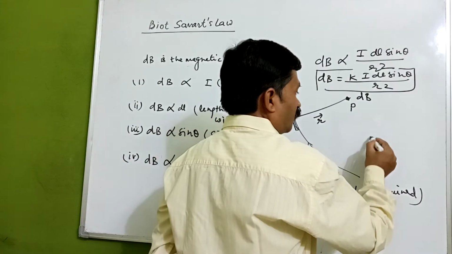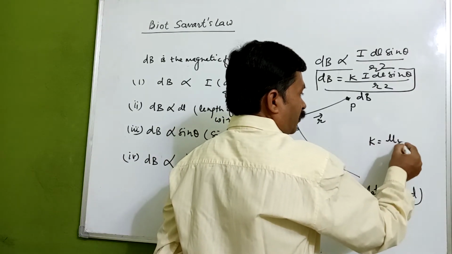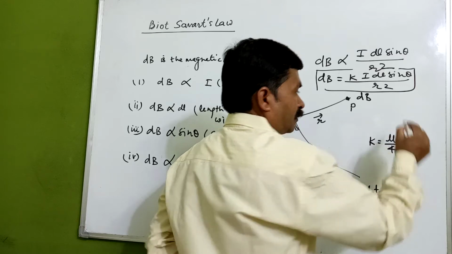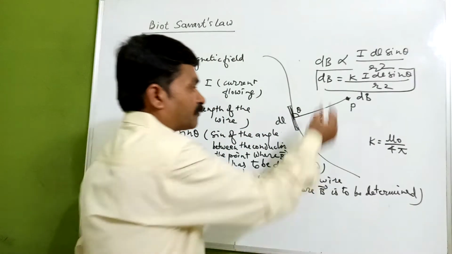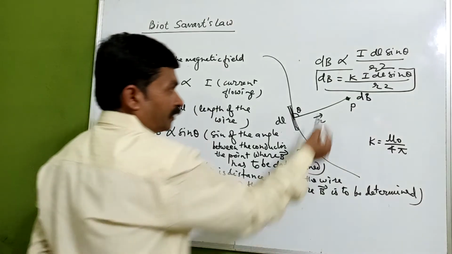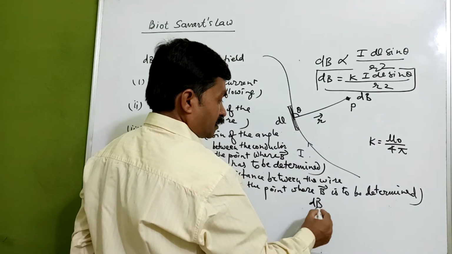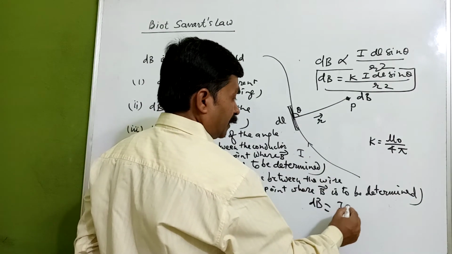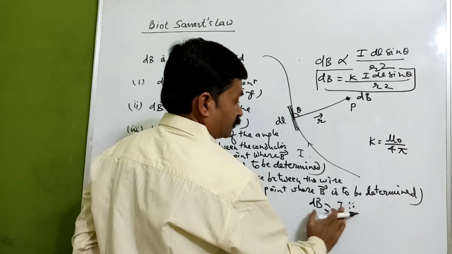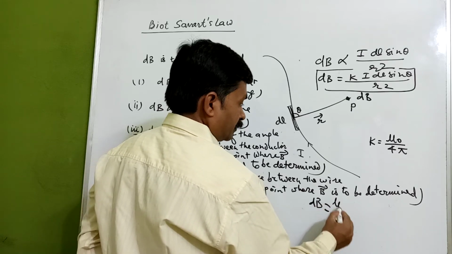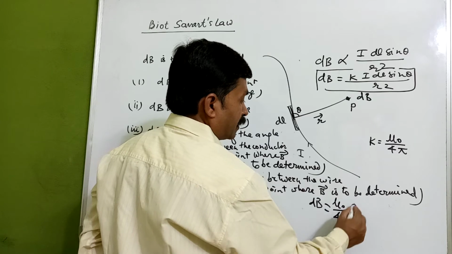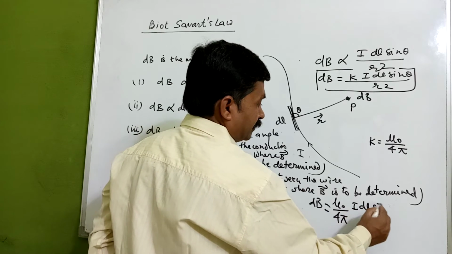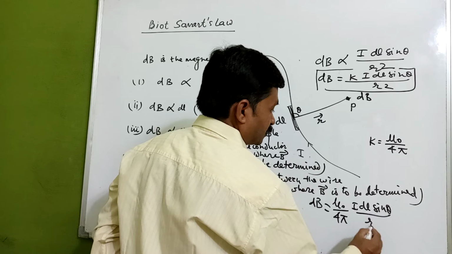Now k is equal to mu naught upon 4 pi. We can replace this. I am writing it here again: dB is equal to mu naught upon 4 pi I dl sin theta upon r square.